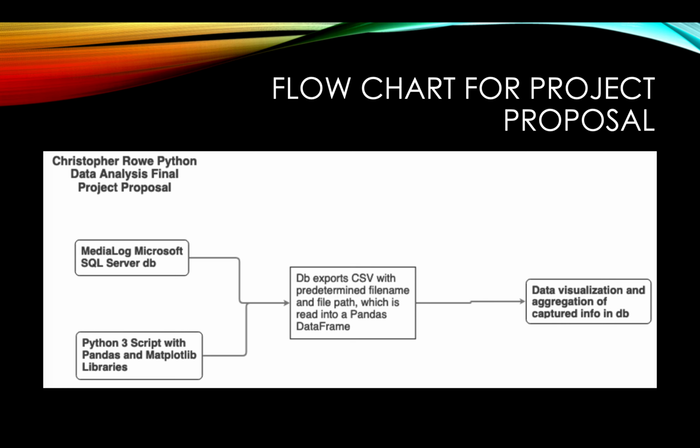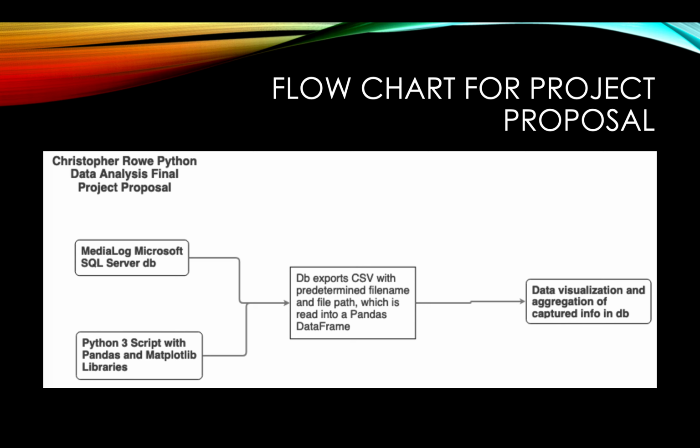As far as a flowchart goes, this is a very simplified view of what the flow of the project would look like. On the starting end, on the left-hand side of the screen, we've got a Microsoft SQL Server database, as well as the Python 3 script with pandas and matplotlib libraries. The database will export CSVs, plural.